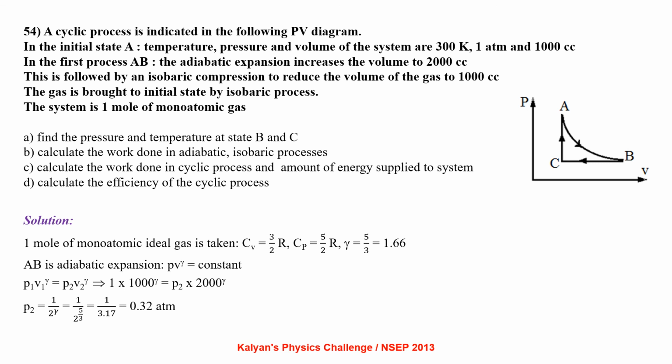1 mole of monoatomic ideal gas is taken. So Cv equals 3 by 2 R, Cp equals 5 by 2 R, gamma is 5 by 3, that is 1.66. AB is adiabatic expansion, so PV to the power gamma equals constant. P1 V1 to the power gamma equals P2 V2 to the power gamma. 1 into 1000 to the power gamma equals P2 into 2000 to the power gamma, which gives us P2 equals 0.32 atmosphere.